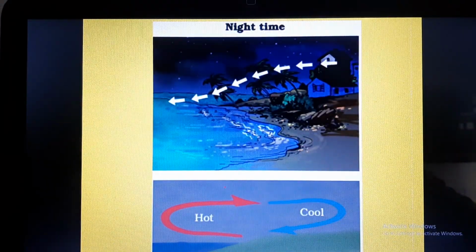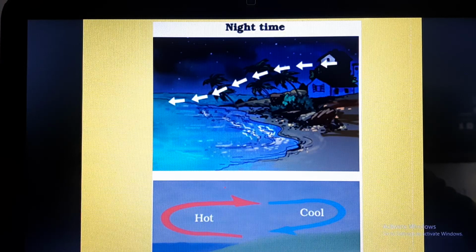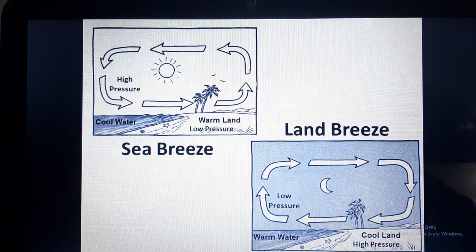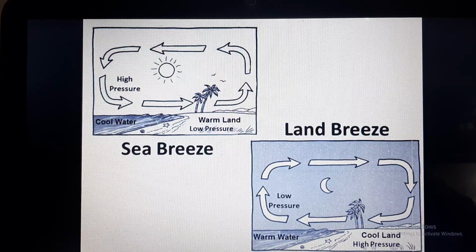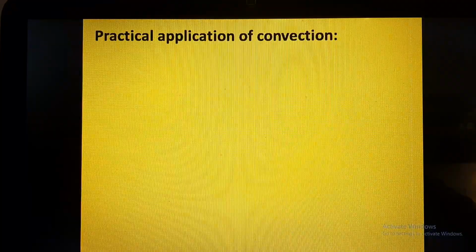And in this picture you can see during night time land breeze is happening, that is the movement of air from land to sea. These diagrams can also explain the phenomena of sea breeze and land breeze.